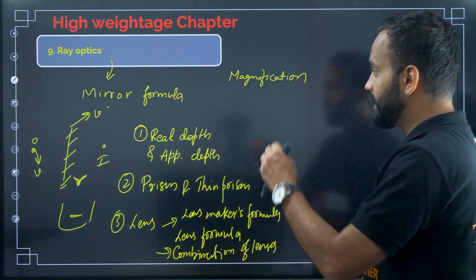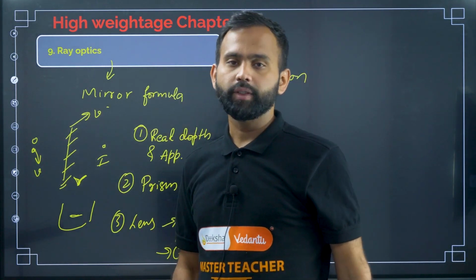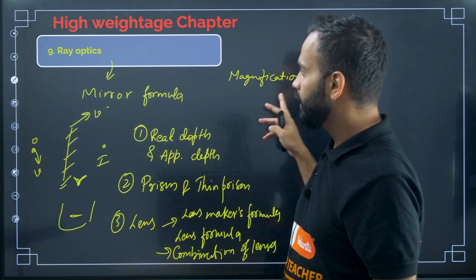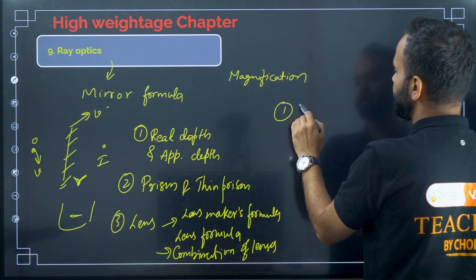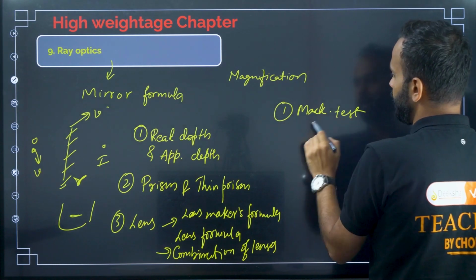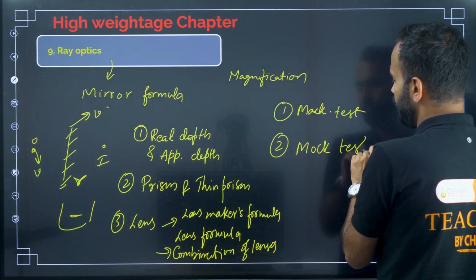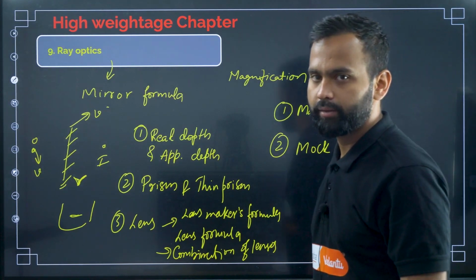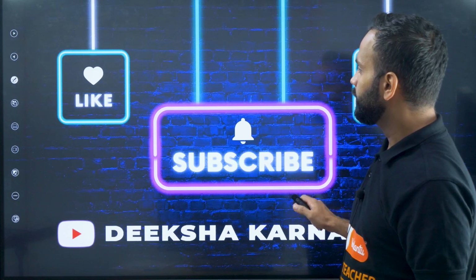On the ninth day, in half a day you have completed ray optics. So then take 2 mock tests. On the ninth day, 1 mock test, and then on the 10th day, another mock test. Then you are ready for the battle. Understood? So that's it.